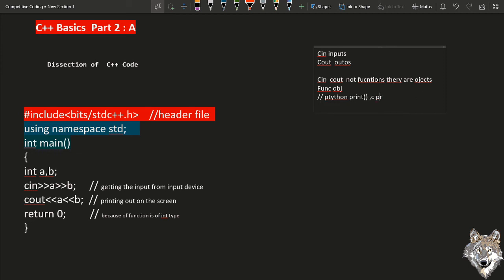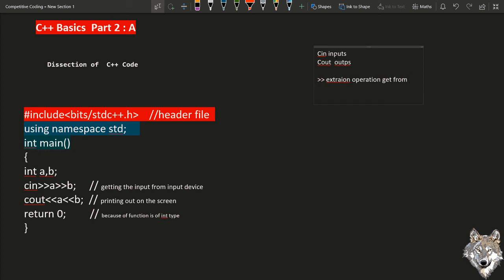What exactly is that arrow-like structure? Let me talk about that one as well. This one is called the extraction operator. In generic terms, it is called get from. Get from means take something from someone, so it is taking inputs.